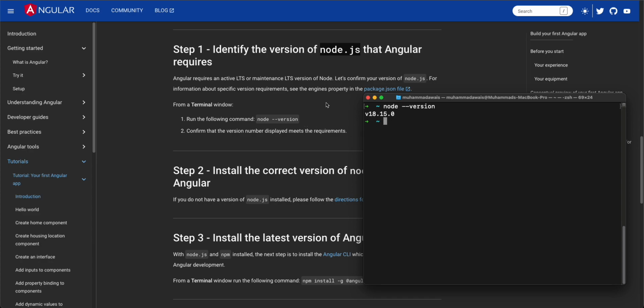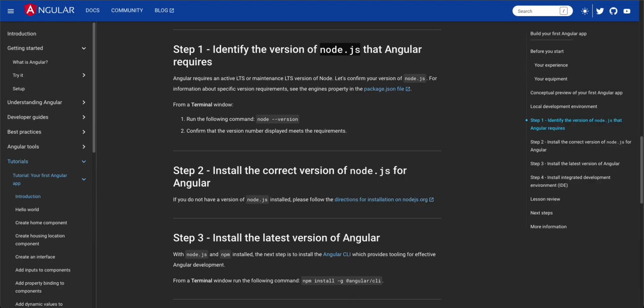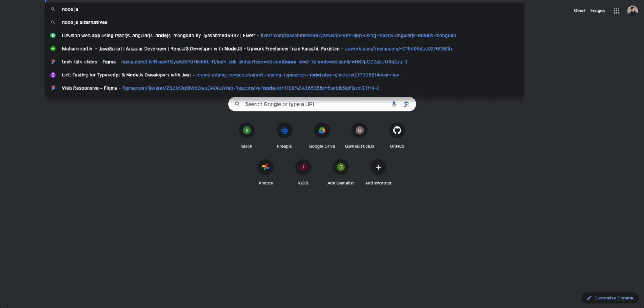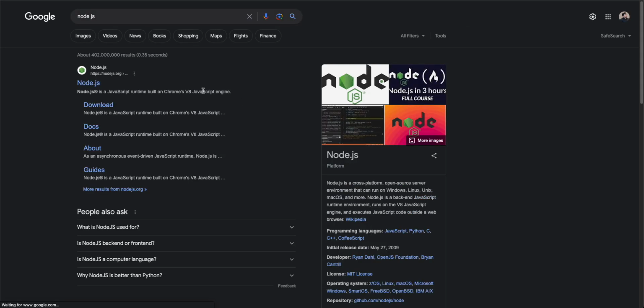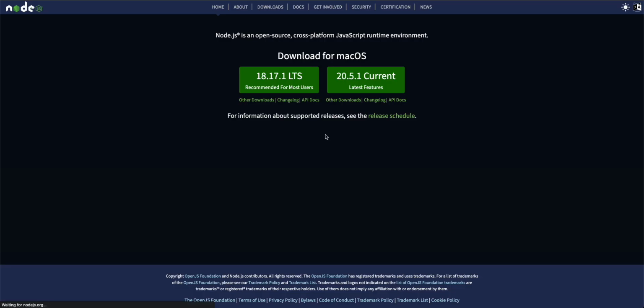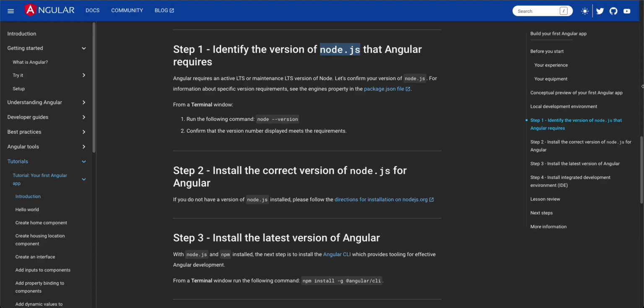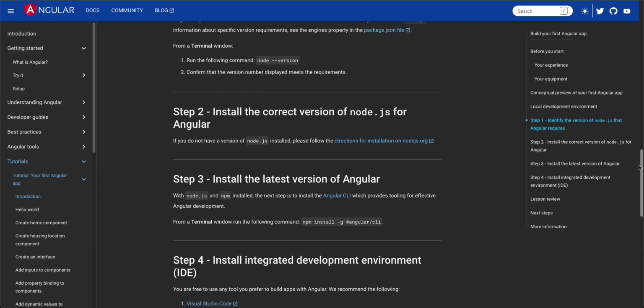If you don't have Node.js installed on your machine, you can go to your Google browser and search for Node.js. Here we have the download mechanism. We have multiple environments, so it depends on which Angular version you are using. Currently we have Angular version 16, so with respect to that you have to install your Node.js version. After installing that, it's quite simple. You only have to run this npm install Angular CLI command.